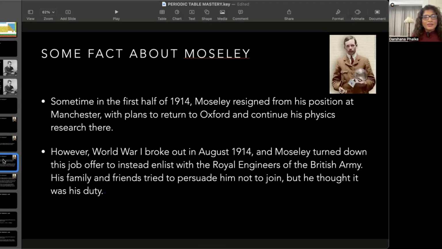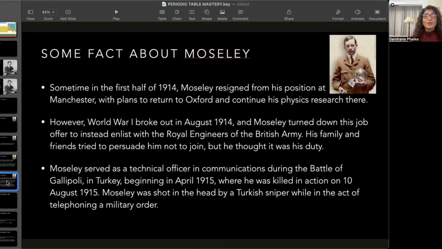Of course, his family and friends said, you have a bright future and you are required to be with us, and you should go back to your studies. But he refused to do that. He instead wanted to serve his country, and he served as a technical officer. And he was given the duty of deciphering the telecommunication. And this is really very emotional. Every time I say this, I feel really bad. He was so young. He was not even 30.